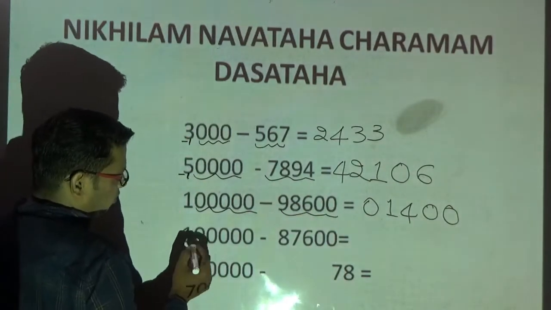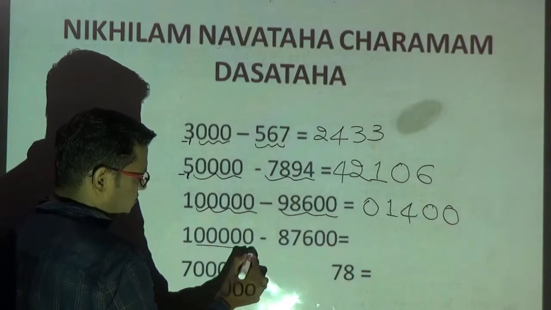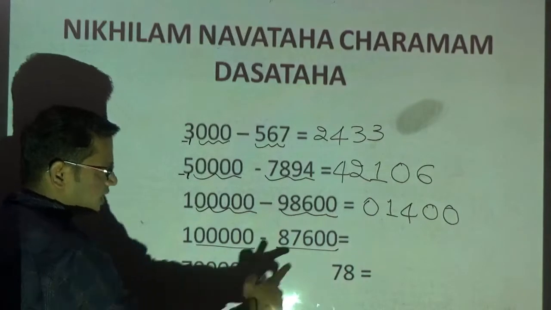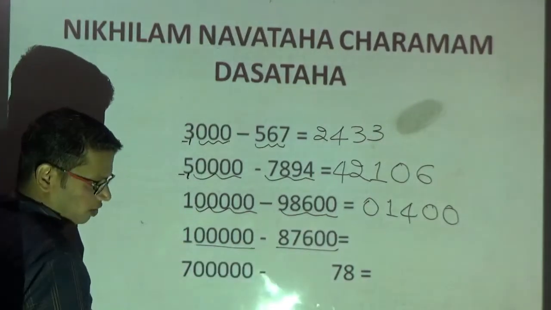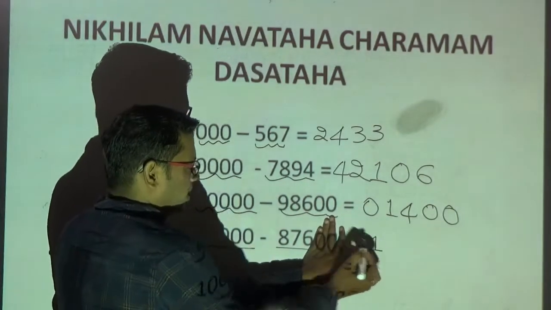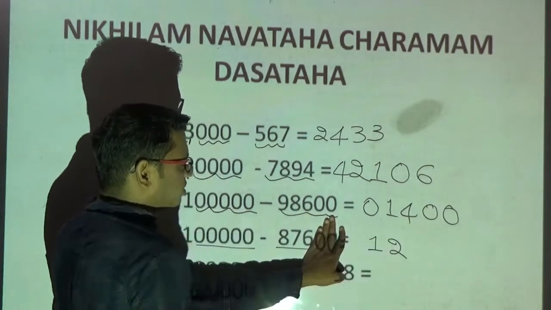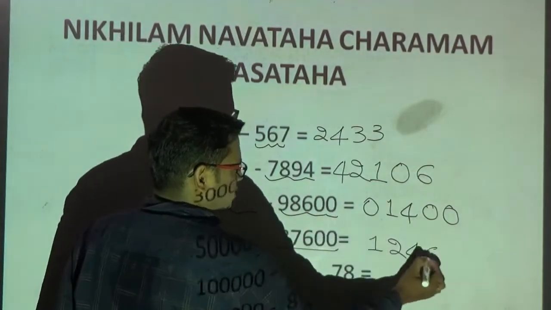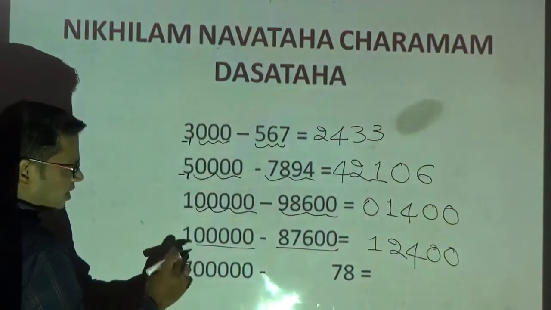Now we'll go for the next problem. Count how many zeros first of all? 5 zeros. How many digits? 5 digits. But I have zeros at my extreme right. So first ignore this 0. Apply the method now. 9 minus 8, 1. 9 minus 7, 2. Last from what? 10. 10 minus 6, 4. Okay. Write your 2 zeros as they are. Now you observe here what I am having.